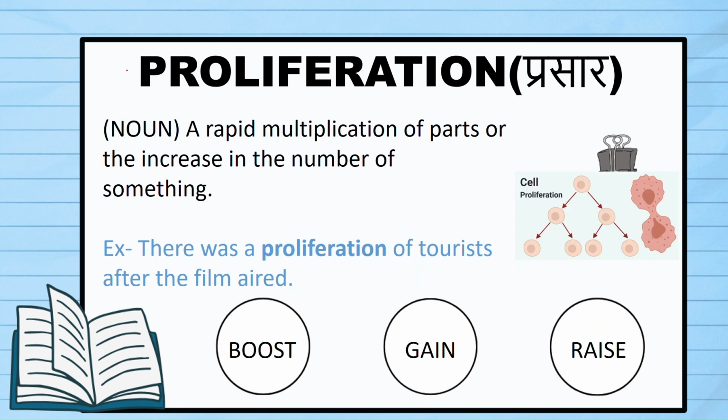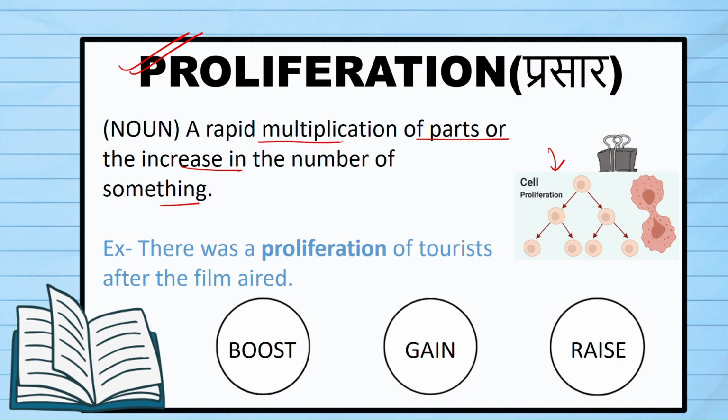Next word we have is proliferation. Proliferation means a rapid multiplication of parts or the increase in the number of something. Here, the number is increasing very fast, or they are multiplying very fast. The picture depicts the same. See, if you talk about your body and cell division, the cell proliferation process is very fast. When you're young, when you're a kid, the process is very fast. You have a cut or other thing, it will heal very quickly. As you age, you see that this proliferation process reduces, right?